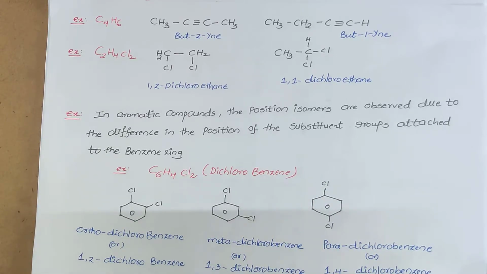To identify chain isomers or positional isomers very quickly, this is the logic we have to use. But to use this logic, we definitely need a command of the IUPAC name of the given compound. When we are in a position to write the IUPAC name of a given compound, then it is possible to identify whether the given two compounds are chain isomers or positional isomers.